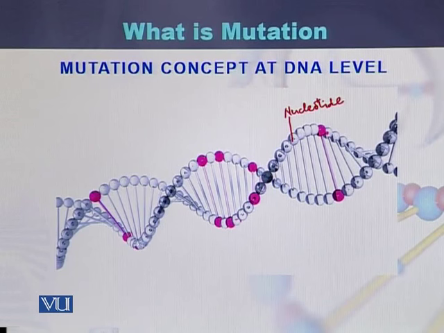So if the whole sequence of the nucleotides is normal, then there is no mutation. While if there is any change, for instance, instead of the nucleotide which is pink in color, there is a white nucleotide, then it is called a mutation, or a sequence variant or allele variant.